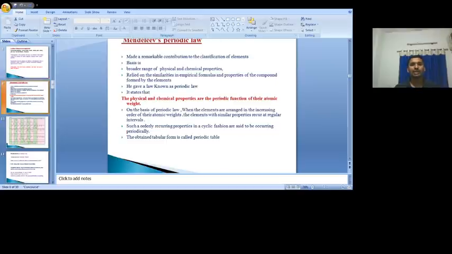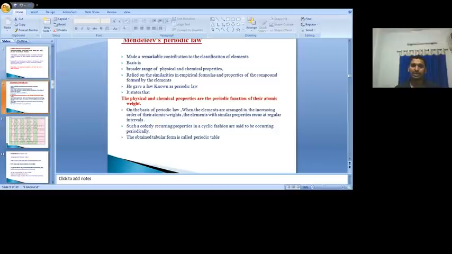When we move to Mendeleev's periodic law, the difference between Lothar Meyer and Mendeleev is that Lothar Meyer did not take into account a broad range of physical and chemical properties, whereas Mendeleev studied a broader range of physical and chemical properties of the elements. The other difference is that Mendeleev also depended upon the similarities in empirical formulas and properties of the compounds formed by the elements.